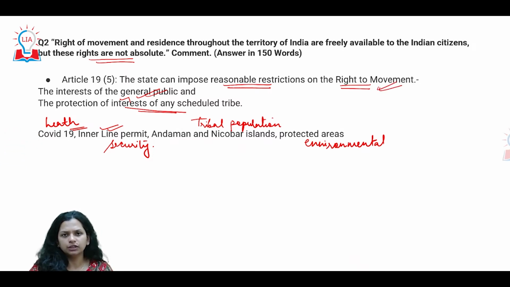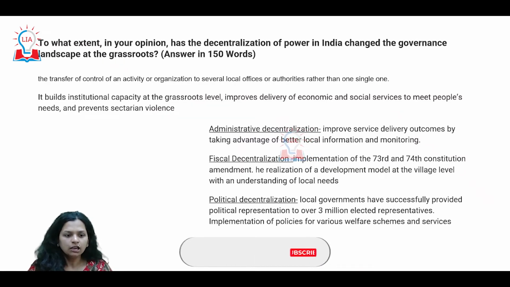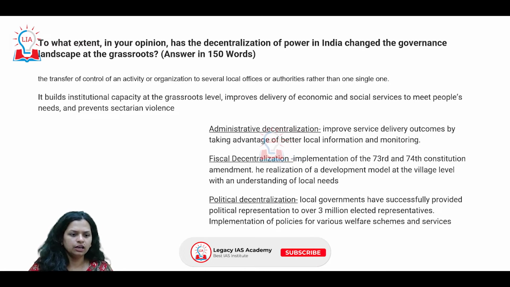So these are reasonable and each of these are fairly wanted and accepted and encouraged by the public as well. So that is how you basically can use these examples to show that these restrictions are reasonable and done for larger public interest, and which is why the freedom of movement as well as residence is not an absolute right.